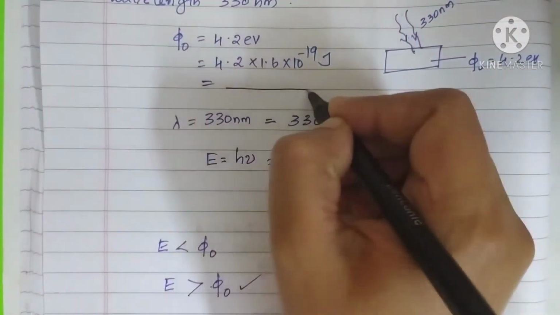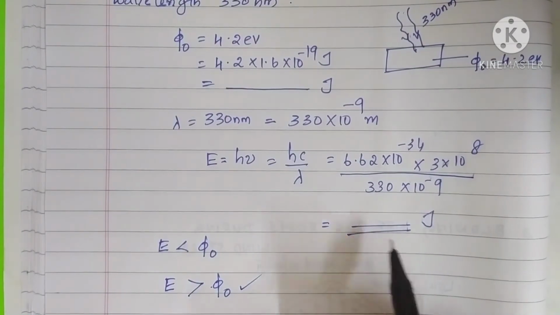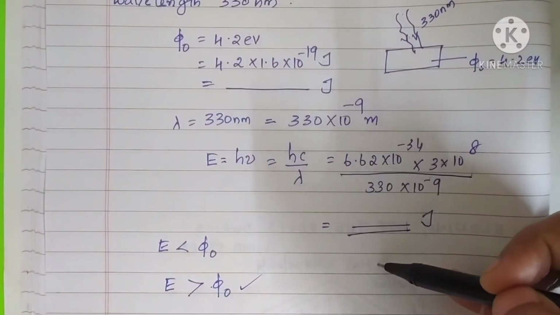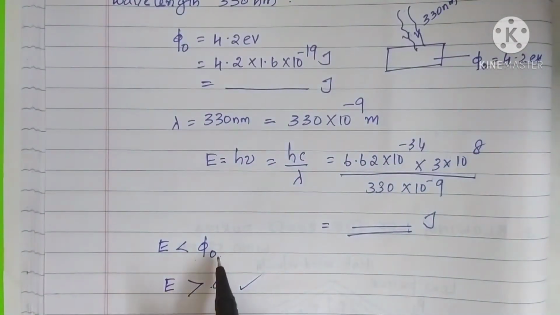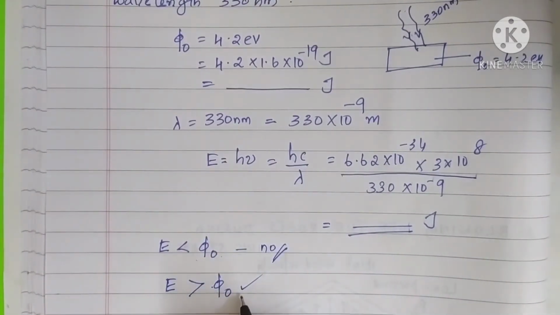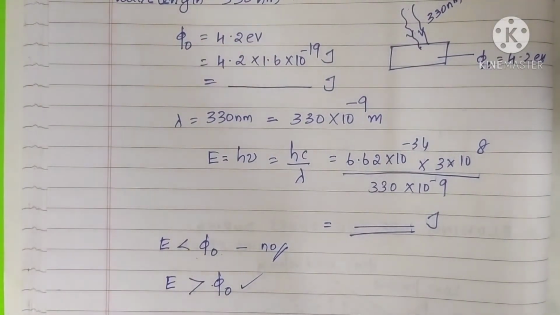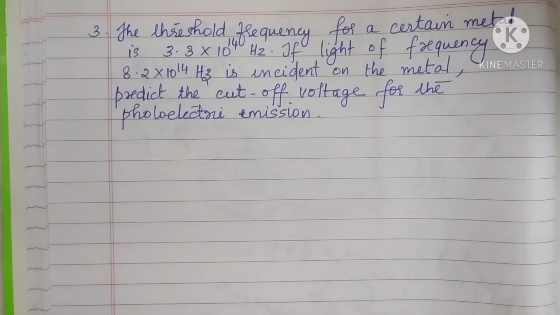Here you will get in joules, and here also the energy of incident radiation in joules. Now check the two values. Then if E is less than phi naught, no emission takes place. If E is greater than phi naught, emission takes place. Understand? So complete the numerical by doing the calculations. We will move to the second question.